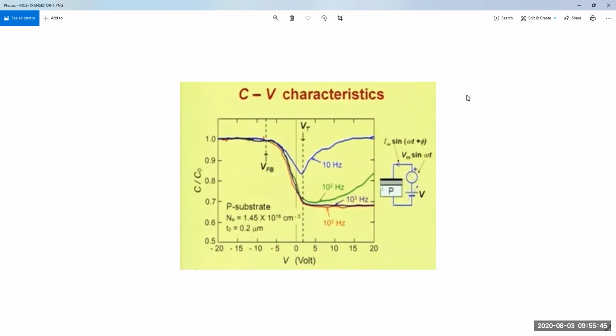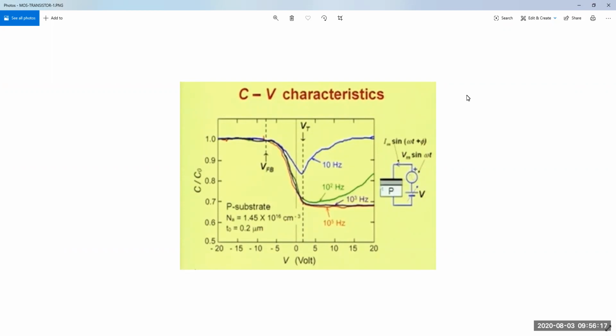From a MOS capacitor, what will you get? Though there is an oxide layer in between the metal and semiconductor, there is no current flow. That means there is no IV characteristics of a MOS junction or MOS capacitor, only the CV characteristics or QV characteristics. So from a MOS junction or MOS capacitor, we can only discuss the MOS capacitance.